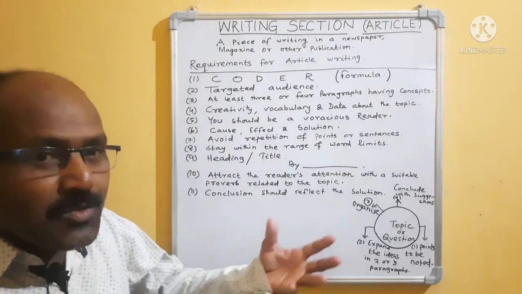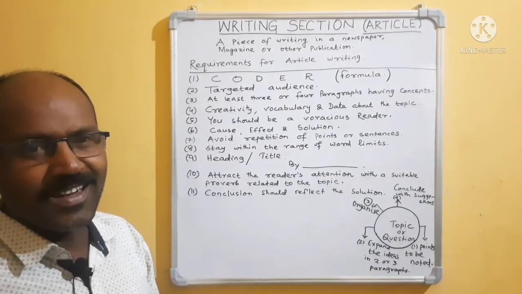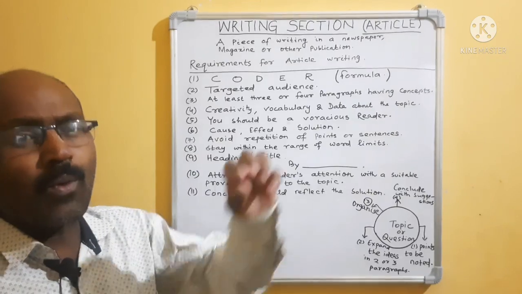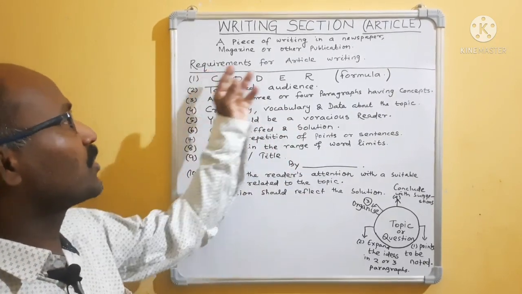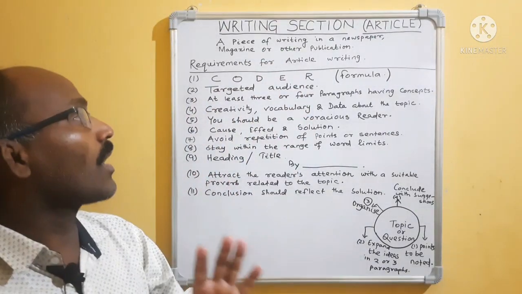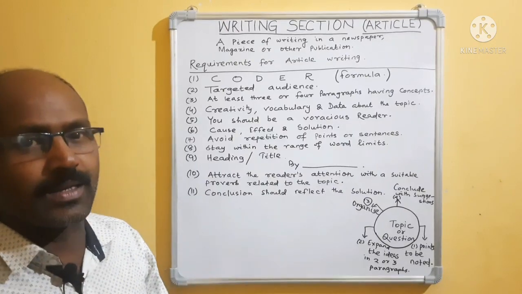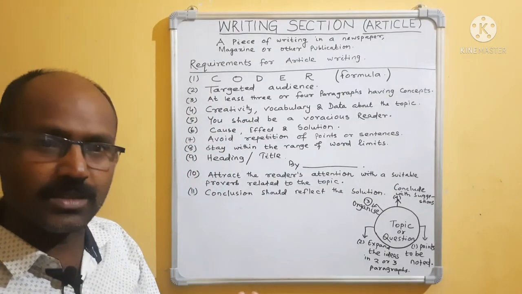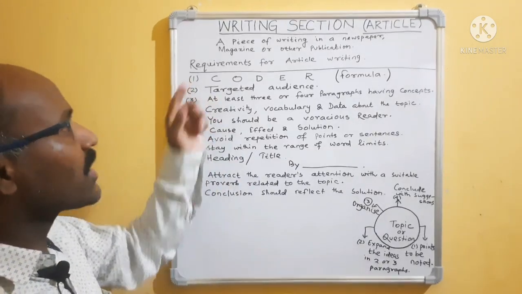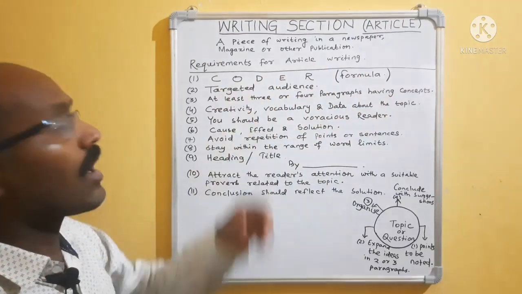Okay. As we are going to write an article, before writing, what do we require? First, see the requirements for article writing. If you want to write a good piece of writing, these basic things are required for you, isn't it? So come to the first point. It is one formula. That is the Coder formula.